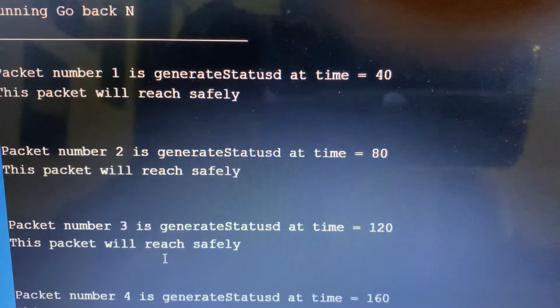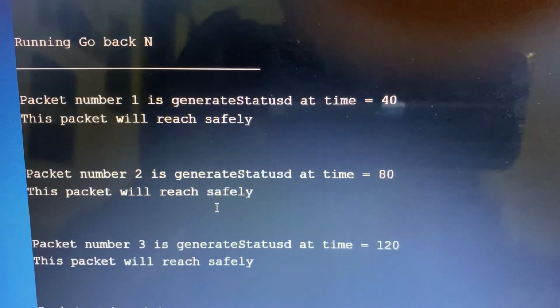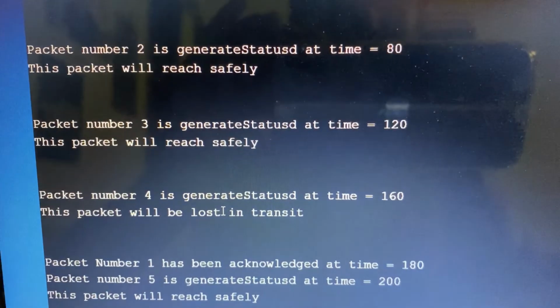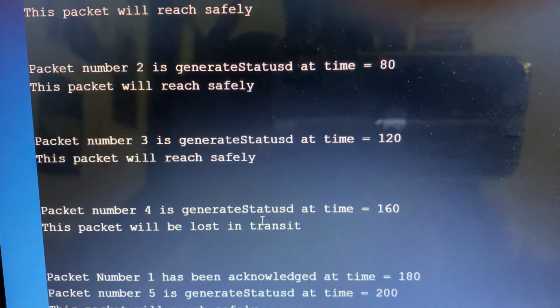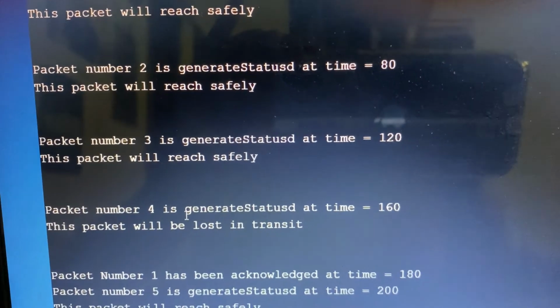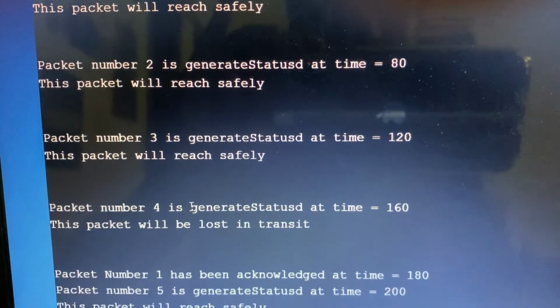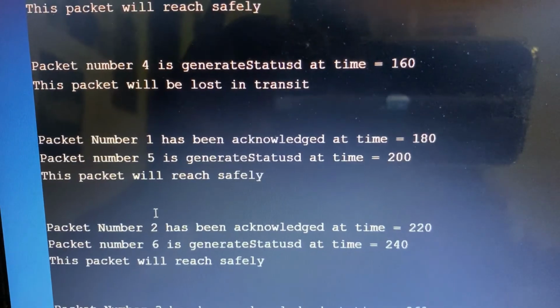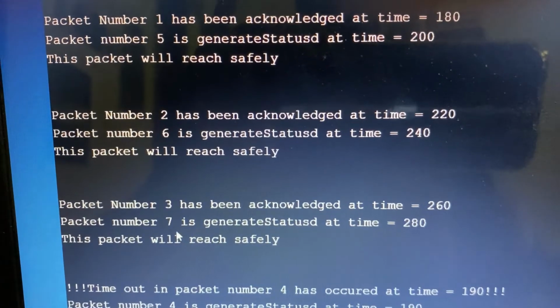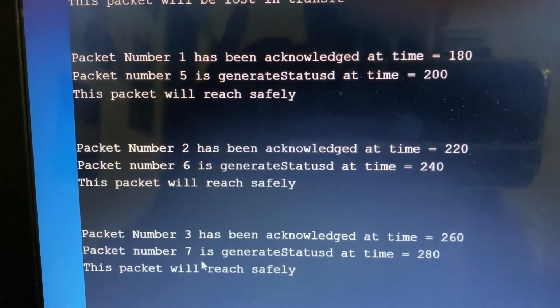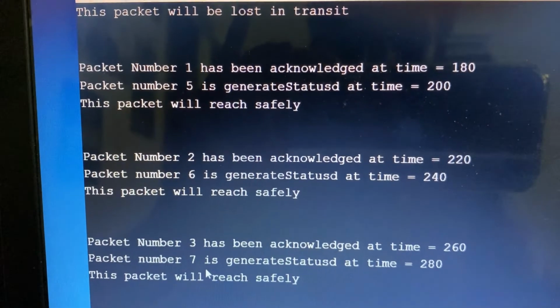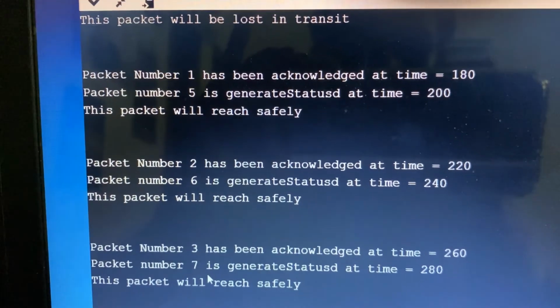Similarly, packet 2 and 3 were also generated and managed to reach the receiver safely. When we come to packet 4, we notice that this packet was lost in its transit, which means packet 4 and all other packets which were generated after packet 4, that is packet 5, packet 6 and packet 7, had to be regenerated. But this will be done only when we come to packet 4.